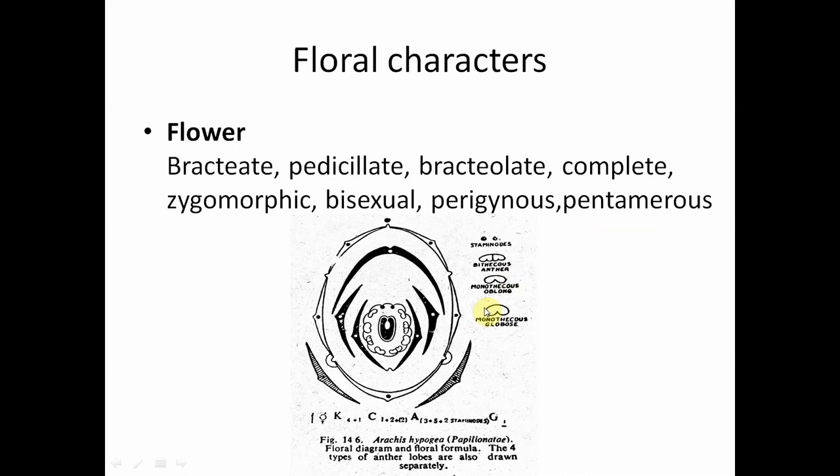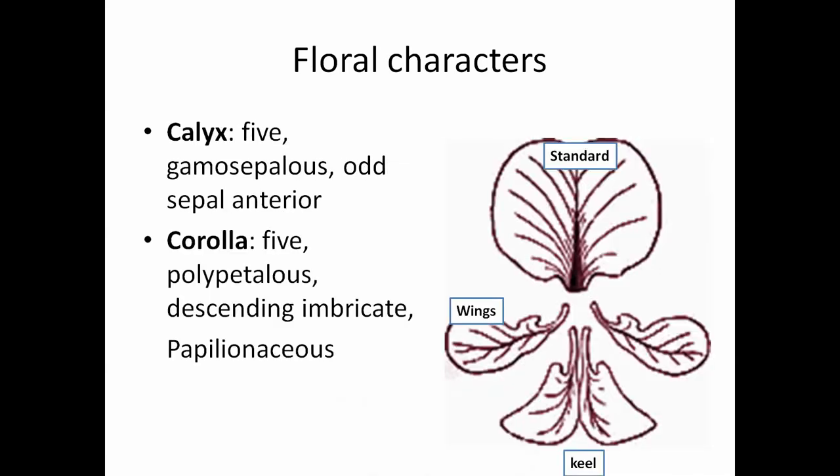And also we find 5 sepals, 5 petals and 10 stamens in the family. So these flowers are called pentamerous. So now we come to the characters of the calyx.